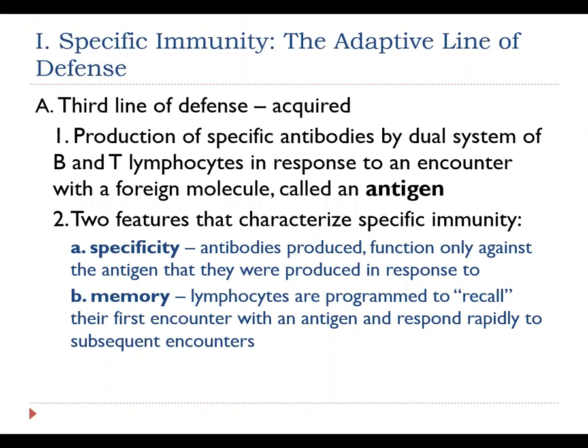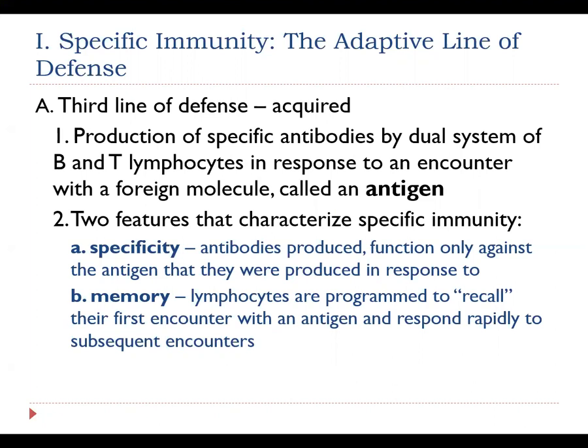The third line of defense is going to be involving your T and B lymphocytes. Specifically, through a dual system and interaction between the B and T lymphocytes, we do find that a specific antibody is produced in response to foreign molecules known as antigens. The thing about antibodies is that they are specific to the antigen that stimulated their production. So what this means is that one antibody is produced for every type of antigen that your body encounters.